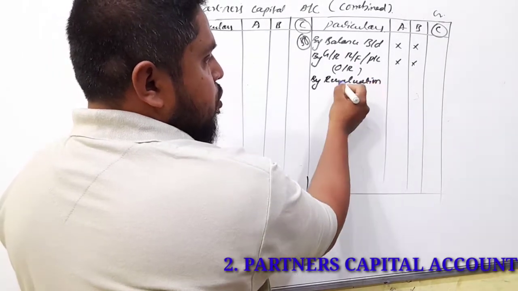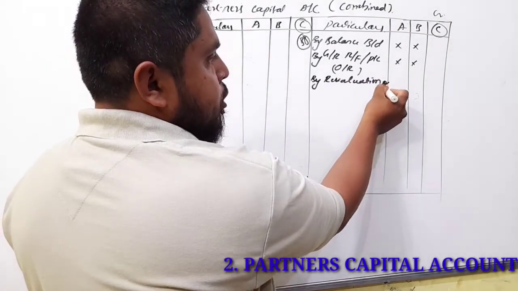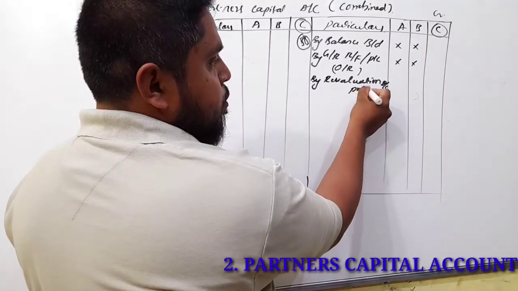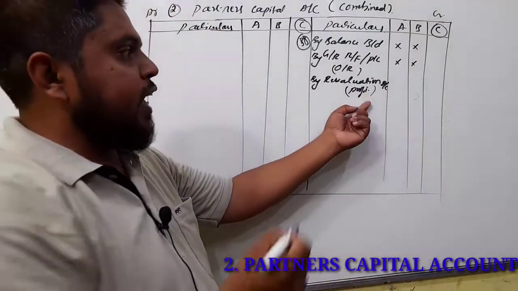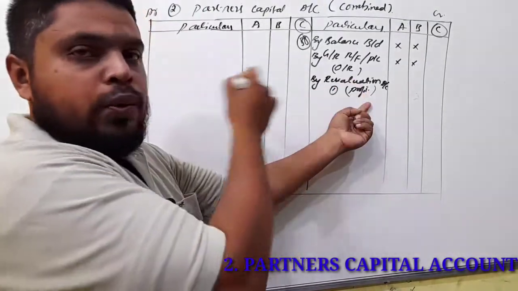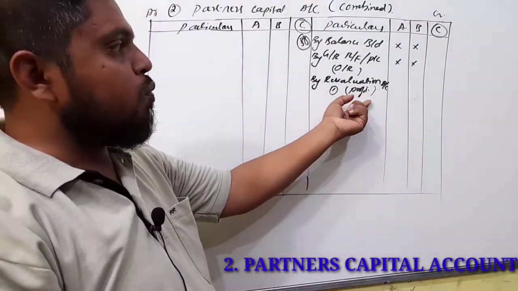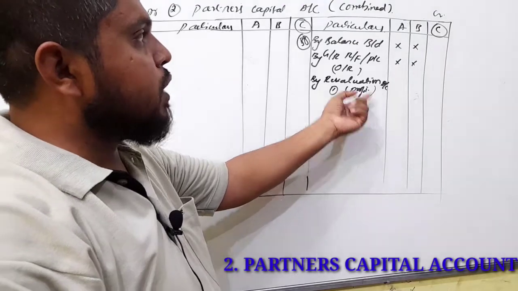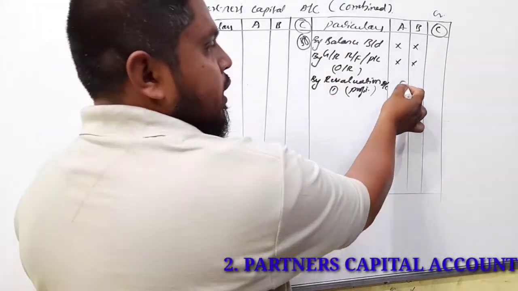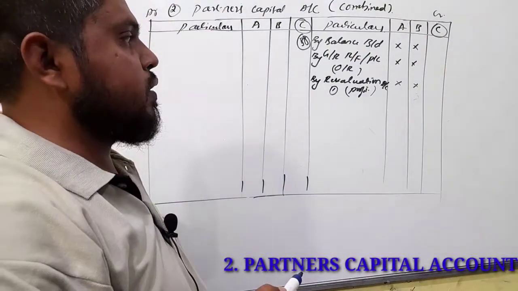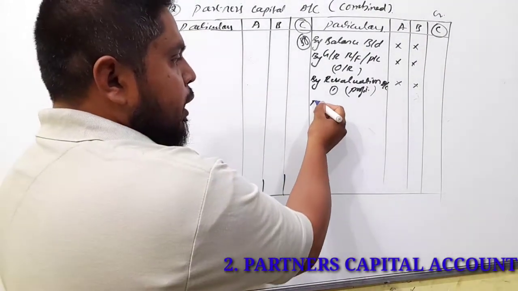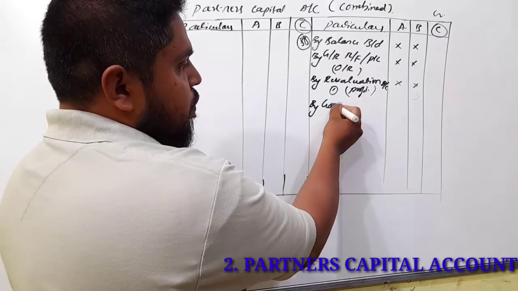So in the revaluation account, if you get profit, this profit we have to record on the credit side. As per the first step, you will get it on the debit side. So here we have to transfer it under the partners' capital account, credit side, to the amount of the two partners, that is, the old partners. Then next, goodwill